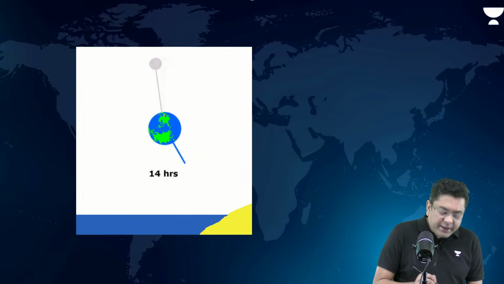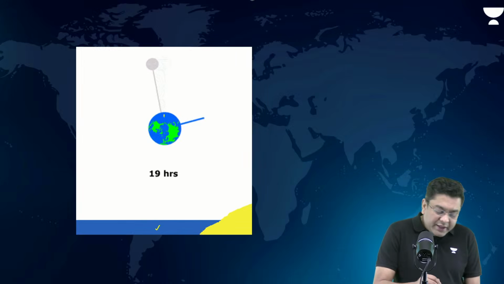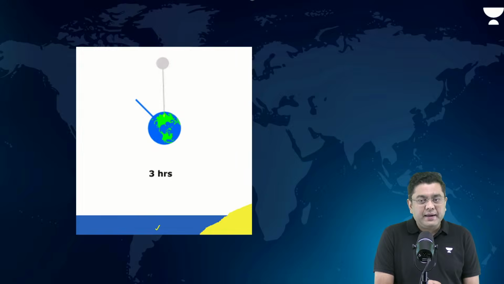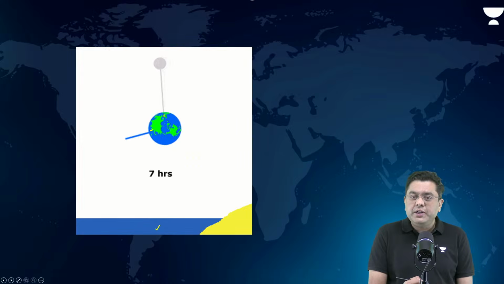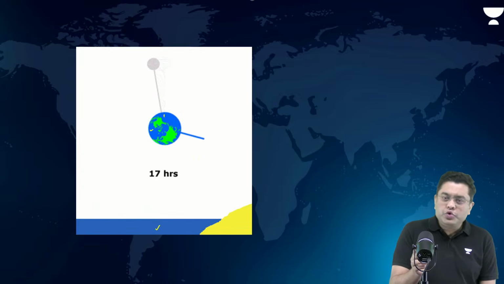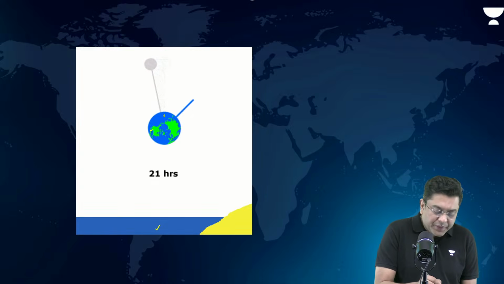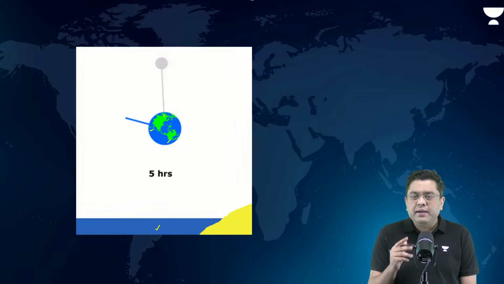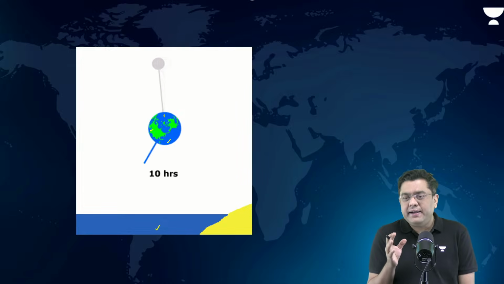Observe and correlate it with the water level. When it is facing the moon, high tide. Gravitational force is very high. When it is facing this region, a low tide, right? Because that water will be used to support that high tide. When it is absolutely opposite, there again, some amount of high tide.